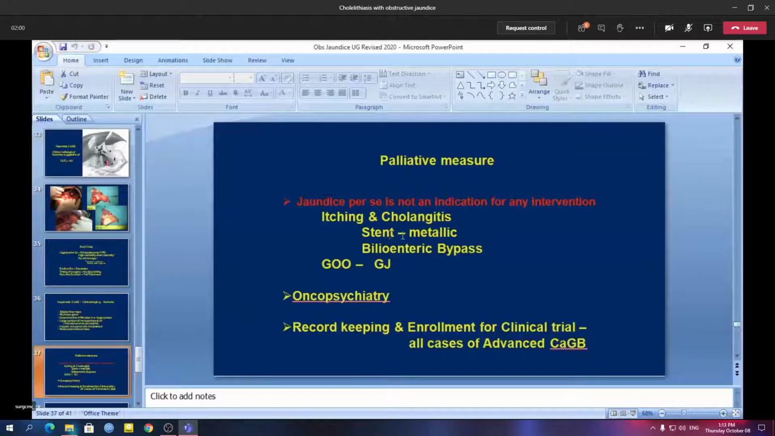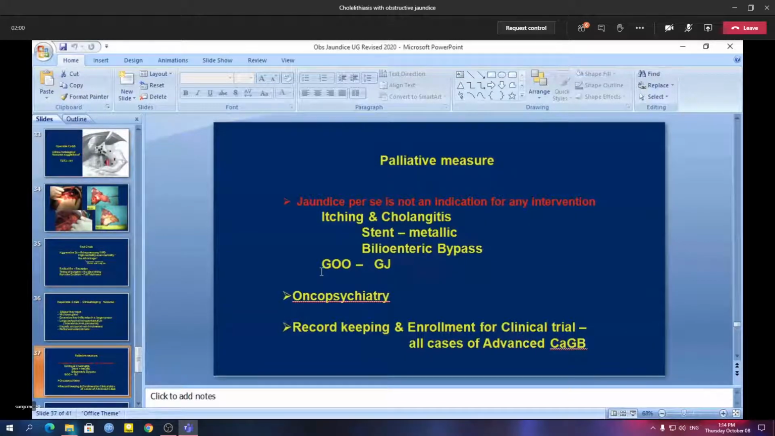The stent can be metallic stent or plastic stent, but metallic stent will be preferable, although costly, because so long as the patient lives, usually in an advanced case of malignant obstructive jaundice, life expectancy is hardly 6 to 8 months. So as long as the patient lives, the stent will be patent. Or we can have surgical bypass, that is called bilioenteric bypass. That means the common bile duct has to be bypassed with some intestine, that is bilioenteric bypass or Roux-en-Y hepaticojejunostomy.